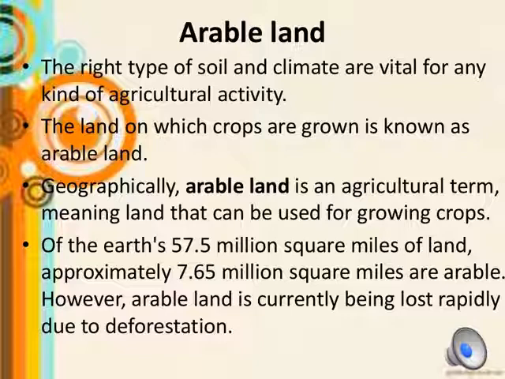Geographically, arable land in an agricultural term means land which can be used for growing crops. On the earth we have 57.5 million square miles of land, of which approximately 7.65 million square miles are arable. However, arable land is currently being lost rapidly due to deforestation.